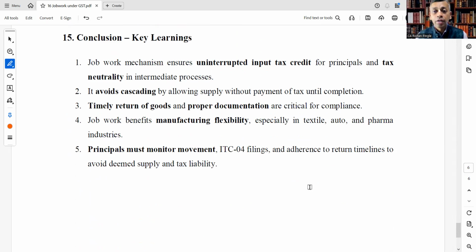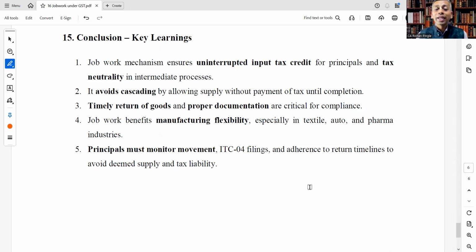Uninterrupted input tax credit for principals and tax neutrality in intermediate processes. So the intermediate process is covered, and the input tax credit is not interrupted or blocked, and the principal can claim input tax credit on the goods used in the intermediate process. The job work mechanism ensures that.